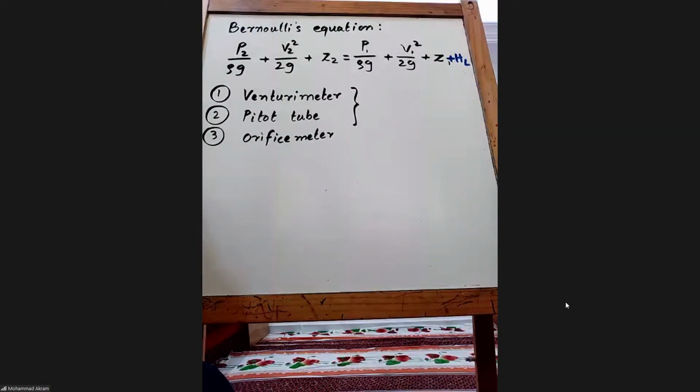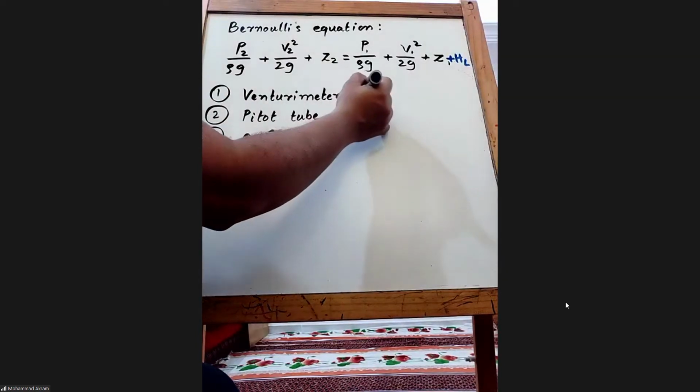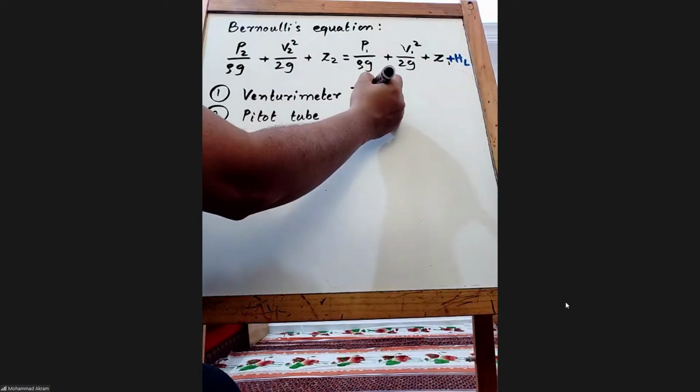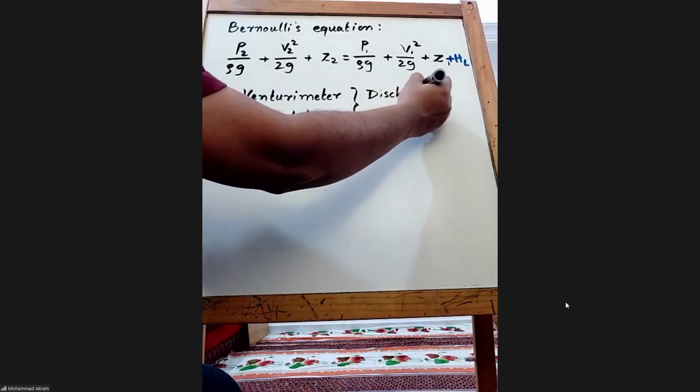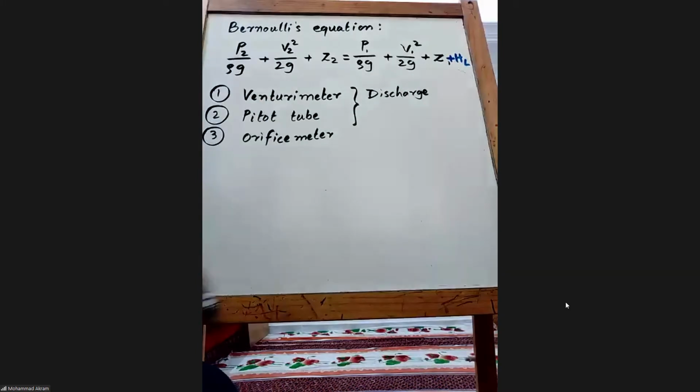The Venturimeter is for the measurement of discharge, that means volume flow rate. How much volume is going through the pipe per unit time? So that is the discharge. How many meter cubes of water are going in 1 second, or how many liters in a particular duration.